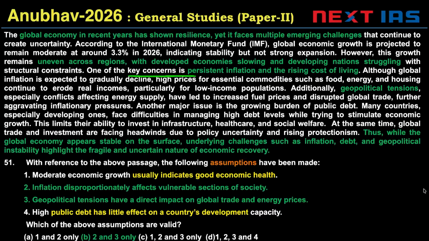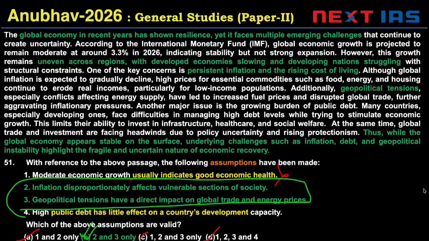So, what is our underlying assumption? What can we find within the passage? What is the logic underlying the passage? One says moderate economic growth usually indicates good economic health. These words, usually indicates good economic health. This is an invalid assumption. Now, if one is invalid, the right option is B. We didn't really have to take a look at options 2, 3, and 4.